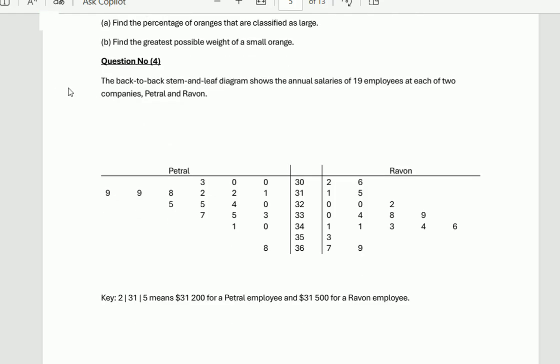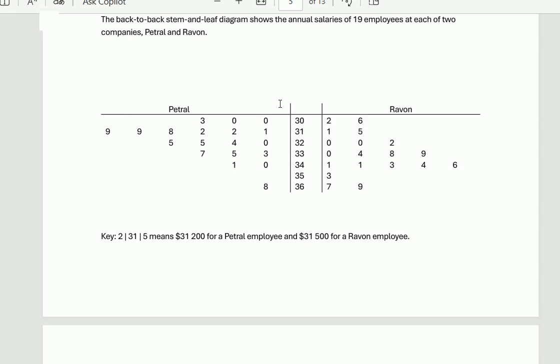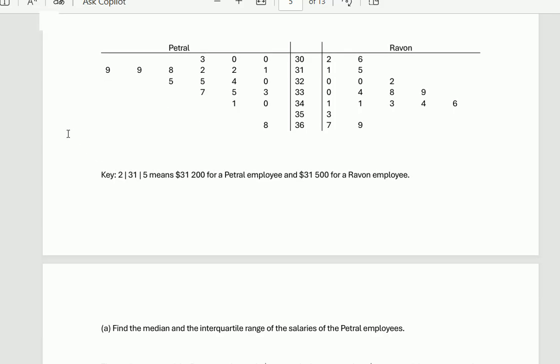For question number 4, the back-to-back stem and leaf diagram shows the annual salaries of 19 employees at each of the two companies, Petrol and Rowan. Petrol salaries are on the left-hand side and Rowan on the right-hand side. The key given, 2|31|p, means 31,200 for the Petrol employee and 31,500 for the Rowan employee.